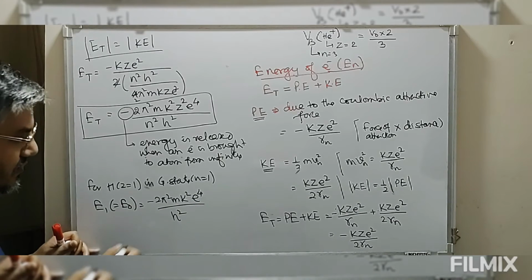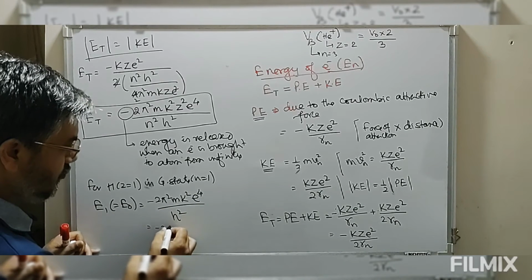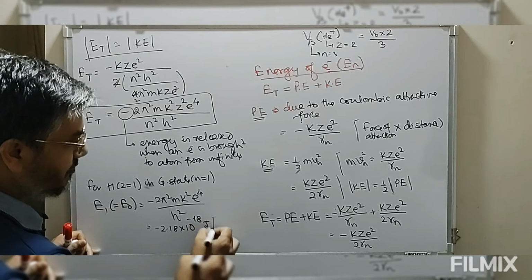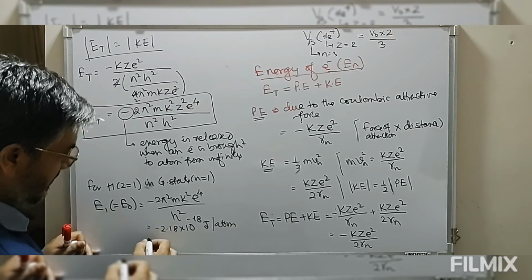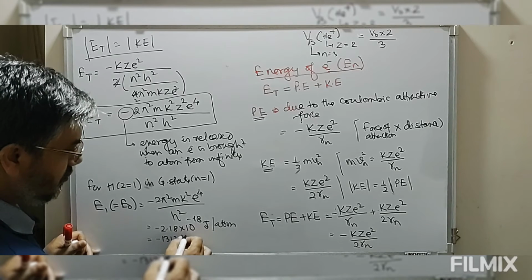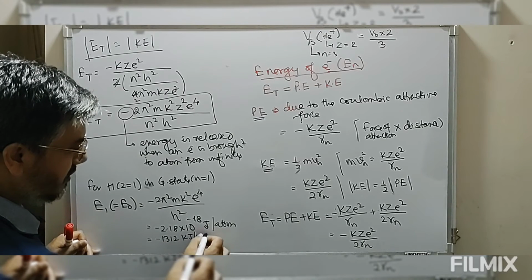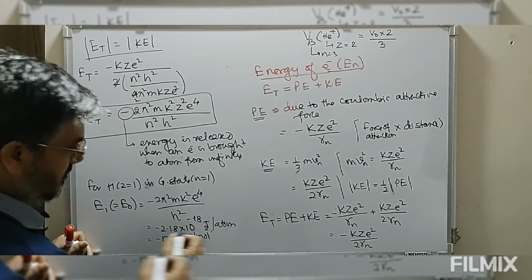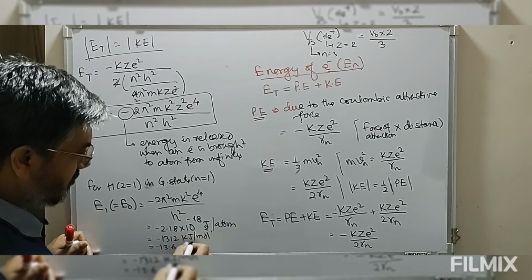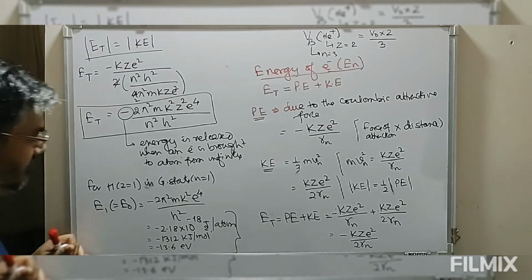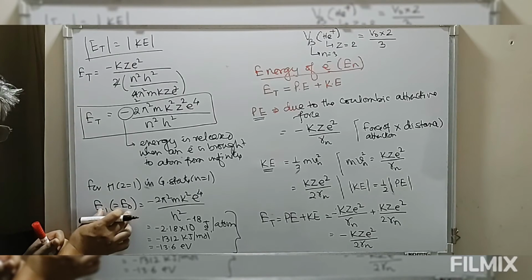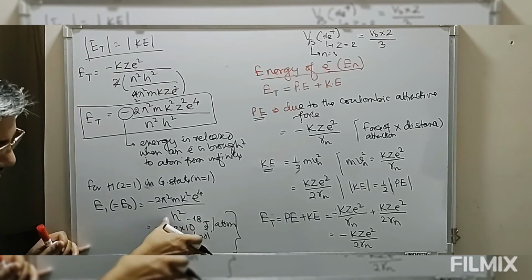This equals minus 2.18 × 10⁻¹⁸ joule per atom. This also equals minus 1312 kilojoule per mole, and also minus 13.6 electron volt. So these are the various values of the electron energy in the first orbit of hydrogen.